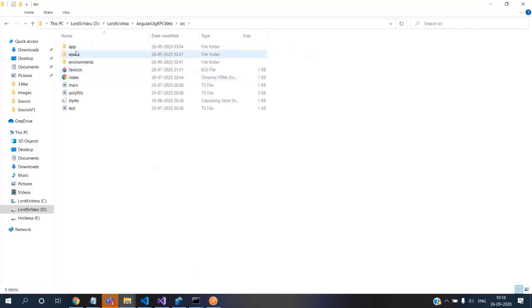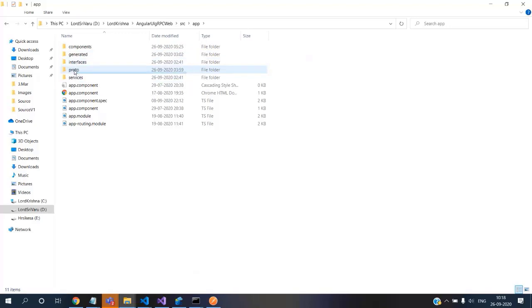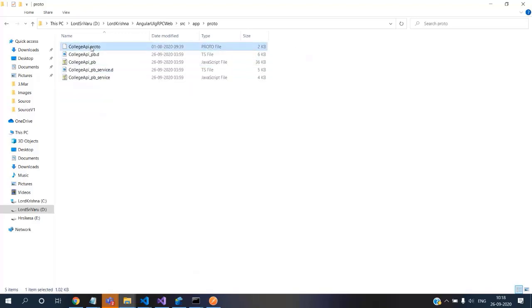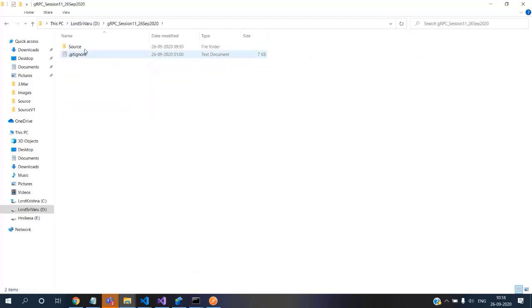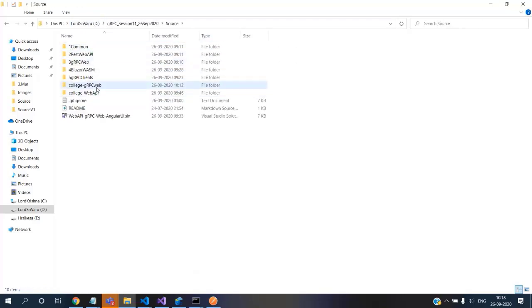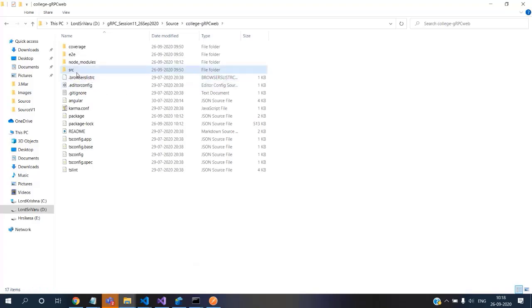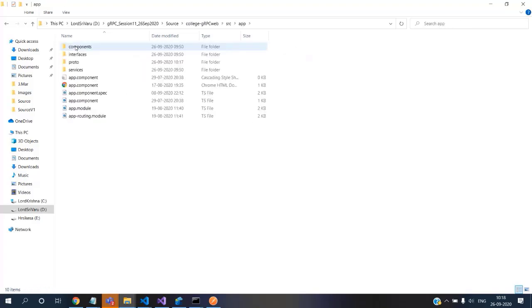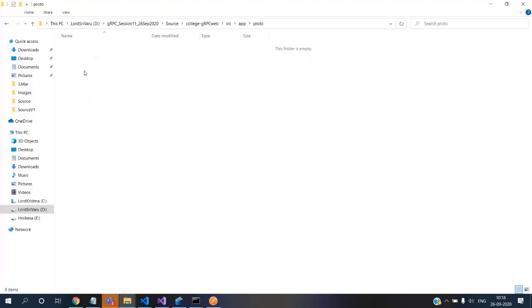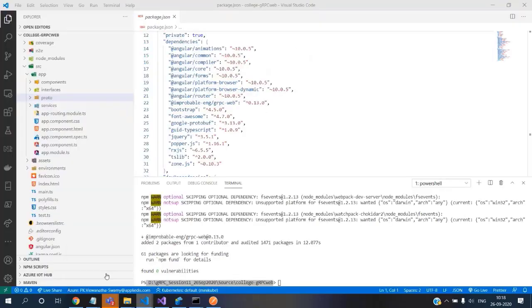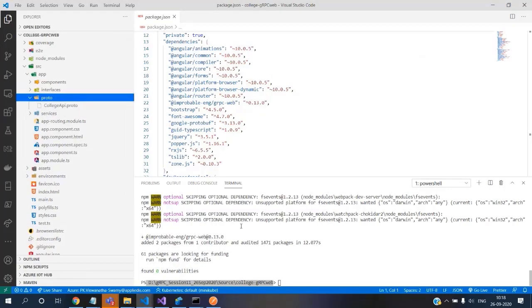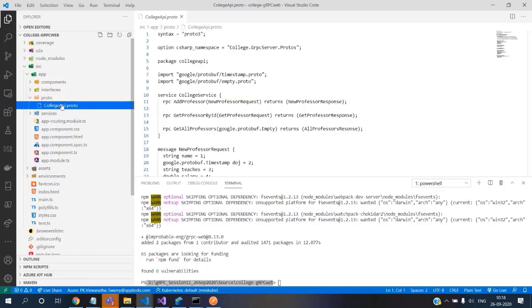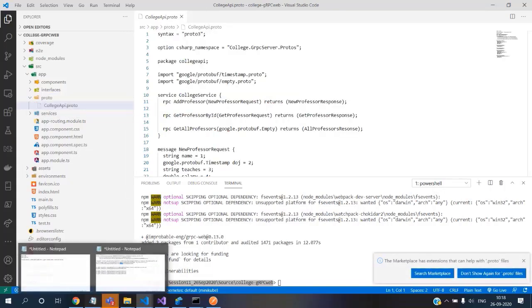We come in here. I this gRPC src app proto. Perfect. So I just copied that. So we added those npm packages, and we have placed it here. Now let's build the command which has to be executed.